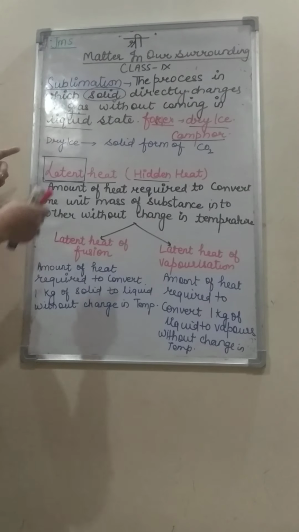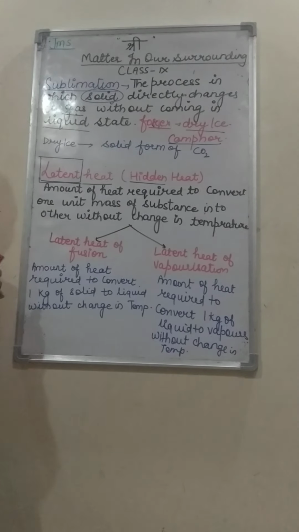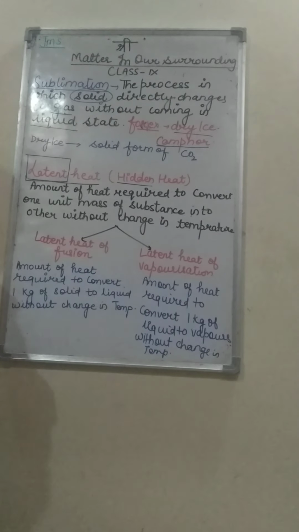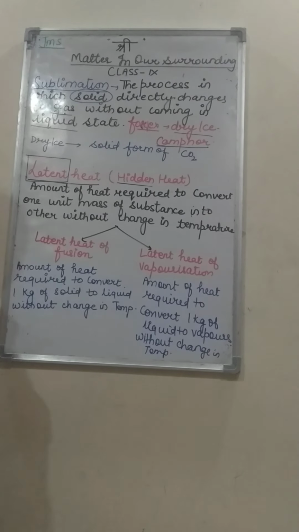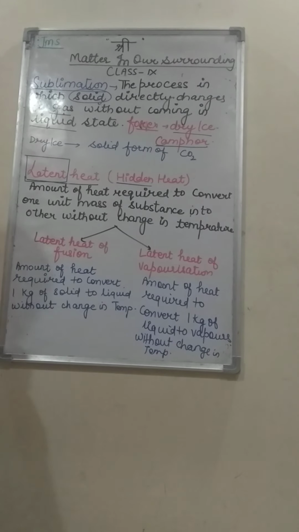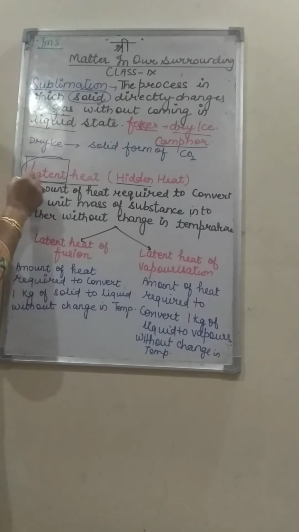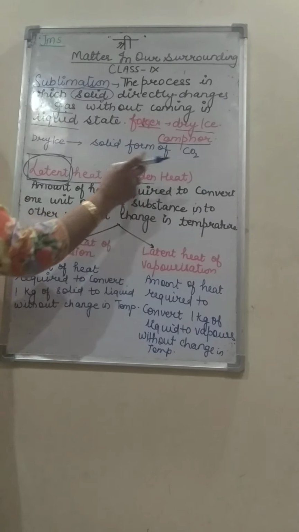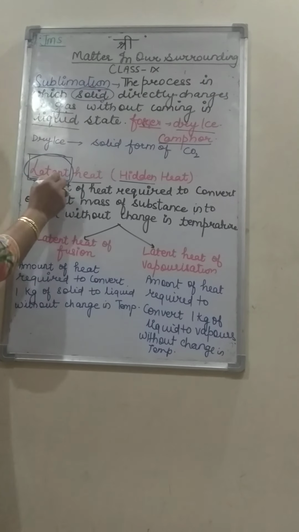Now very important, what is dry ice? Dry ice is simply the solid form of carbon dioxide. It is called dry ice. Now next topic is latent heat. Now what do you mean by latent? Latent means hidden heat.